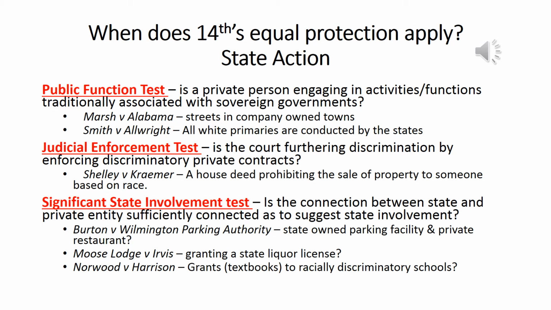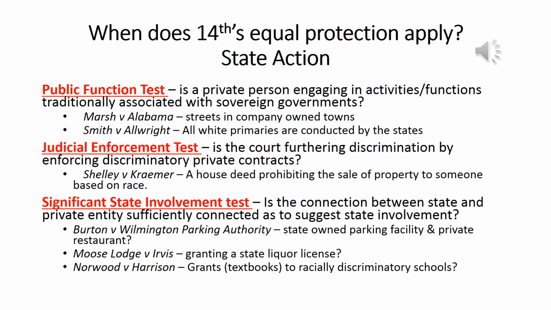Well, the argument made by the patron was, look, they get their liquor license from the state, therefore not serving a black American would be discrimination that the state is endorsing. The Supreme Court disagreed with this. That's not a close enough connection. Then you'd have to say that anybody that has gas, electricity, or water that comes from the state would apply to state action as well. The Supreme Court said that's not a close enough connection. So therefore, in Moose Lodge, that private club was allowed to discriminate. Well, when I say allowed to discriminate, it's because they're in a state that allowed that kind of discrimination to exist.